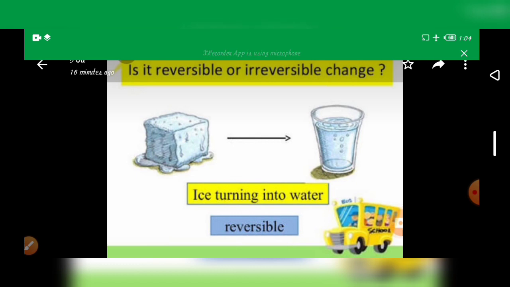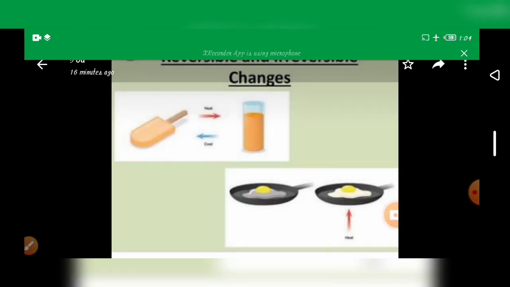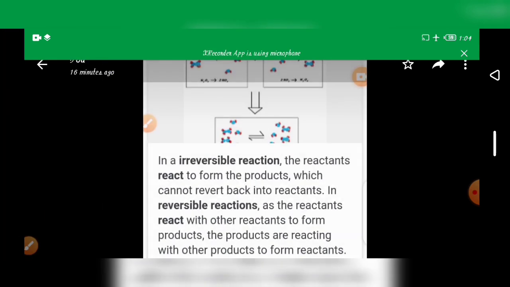For example, take one: is it reversible or irreversible? Ice turns into water. Is it reversible or irreversible? Reversible. Next, changing of ice into ice solution, that is reversible. Boiling of egg is irreversible.